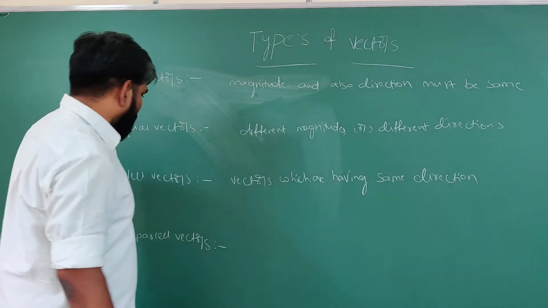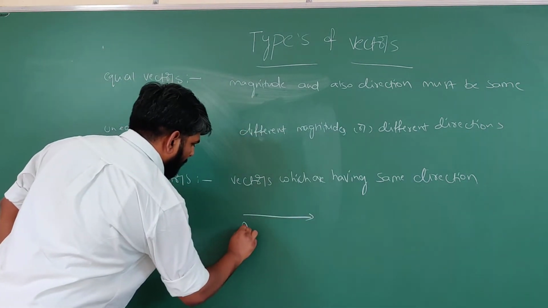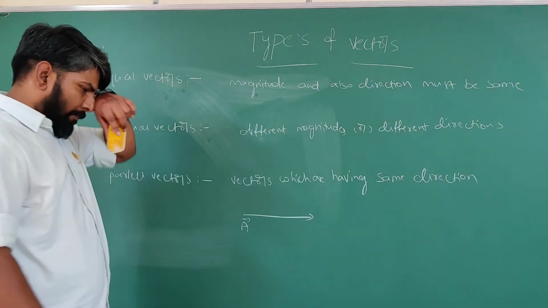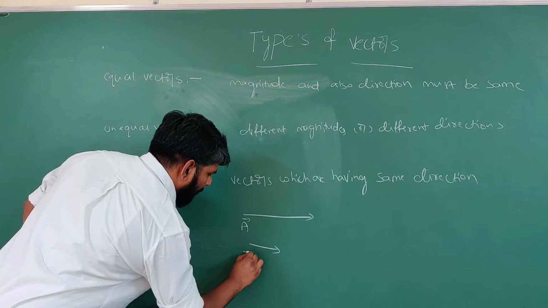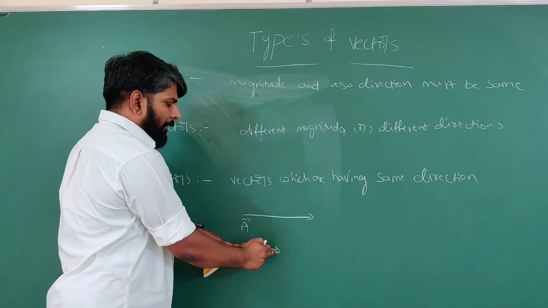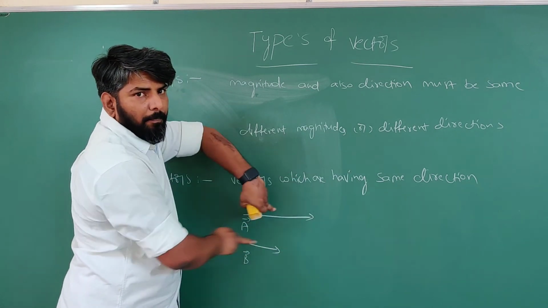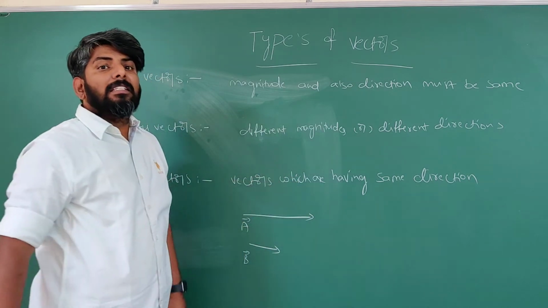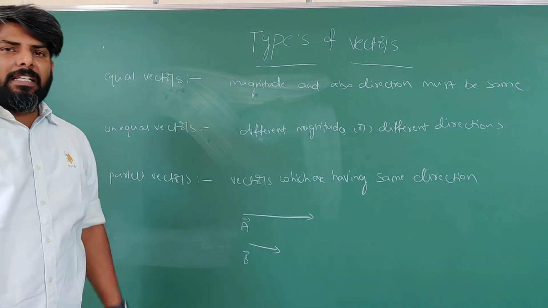Observe. For example, see, it is a vector A bar. It is another vector B bar. Observe here, its magnitude is more and its magnitude is less. But what about their directions? Same. Directions must be same. Such vectors are called parallel vectors.